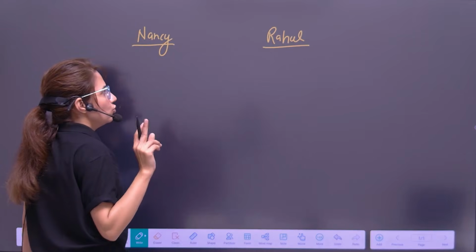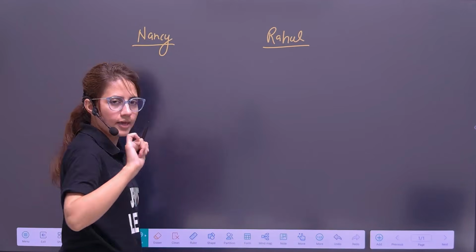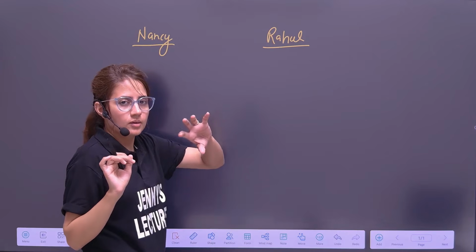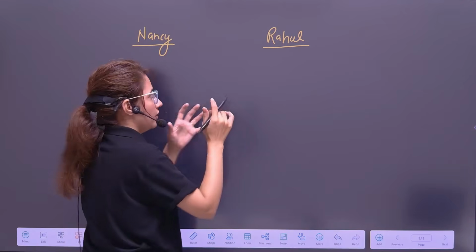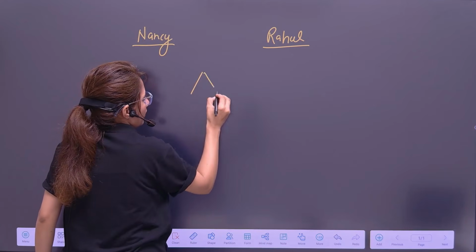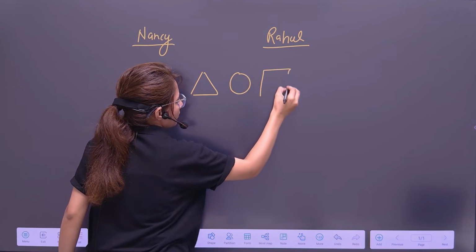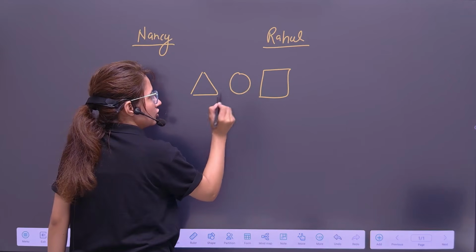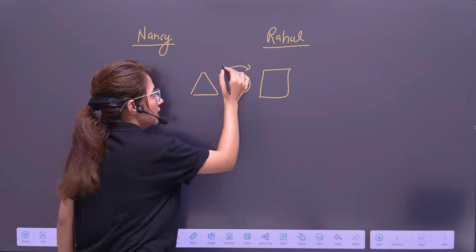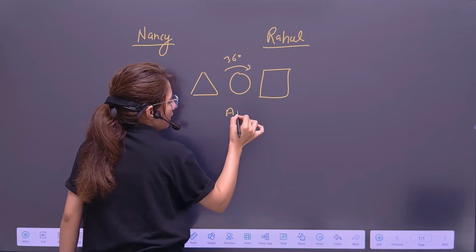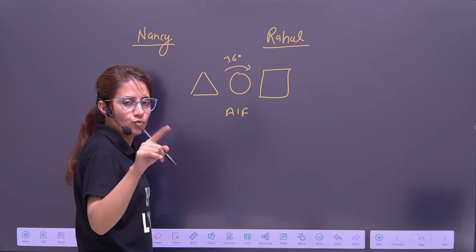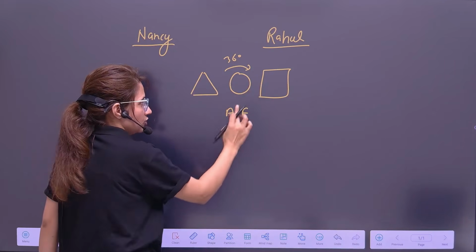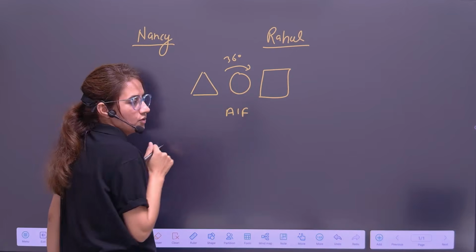So in a company, there are two employees, Nancy and Rahul, and they are given a task. Their boss asked them to write a program. There is a GUI and we have three shapes: triangle, circle, and square. Whenever anyone clicks on a shape, it should be rotated 360 degrees and an AIF sound file specific to that particular shape should be played. Different sounds are specific to these shapes. This task is given to them.